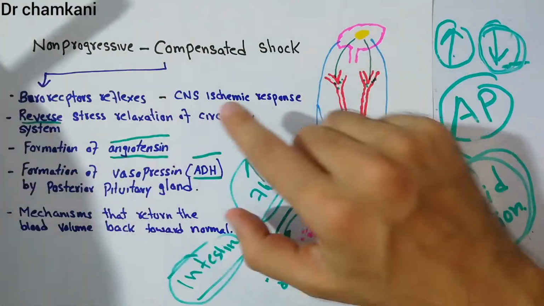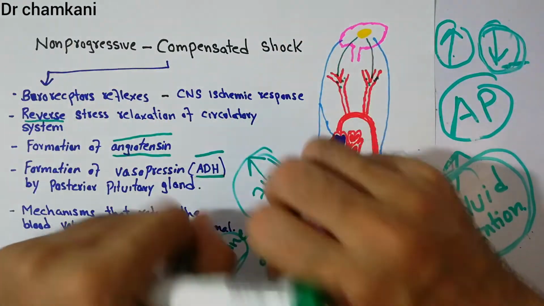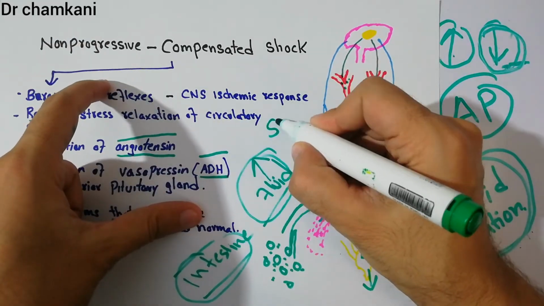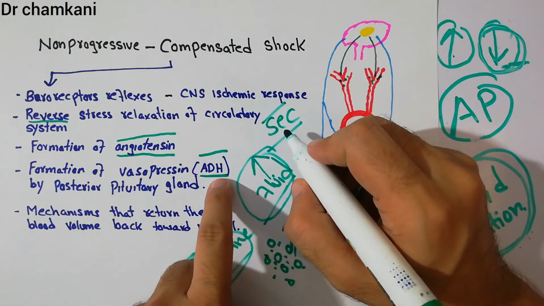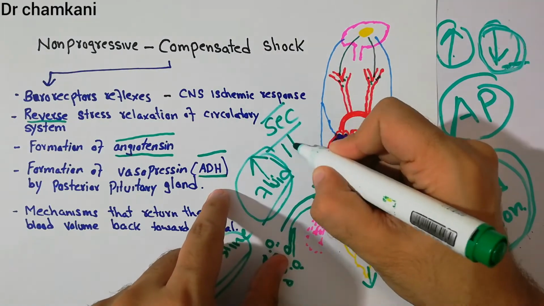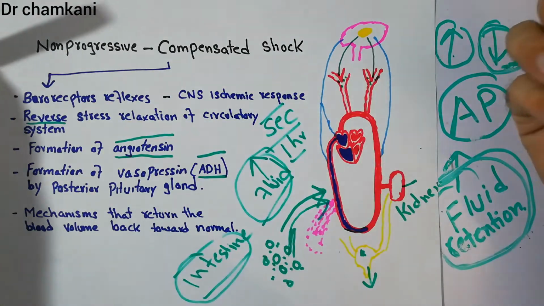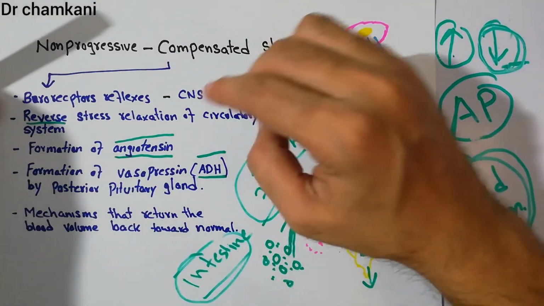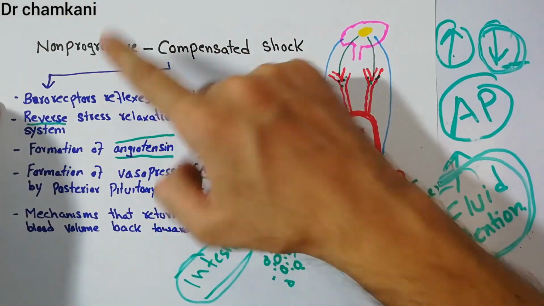Now, the baroreceptor reflexes and the CNS ischemic response act within seconds. But the angiotensin mechanism and the antidiuretic hormone mechanism will take around an hour, for example. So some of the systems act directly and very quickly, but some act slowly. But ultimately, the purpose of all these mechanisms is to compensate the shock and to prevent the progression of shock from non-progressive into progressive shock.